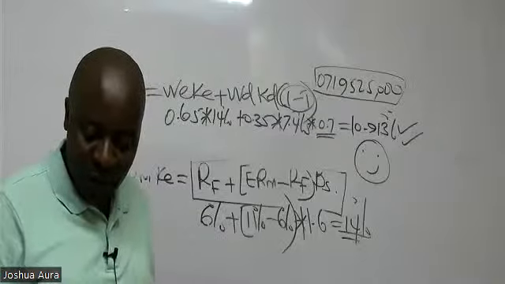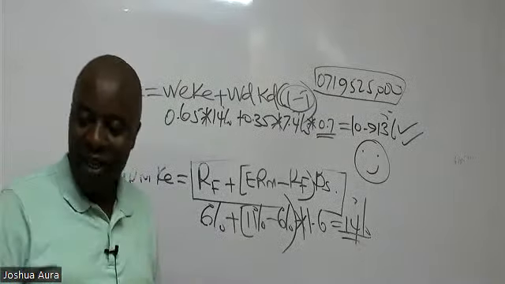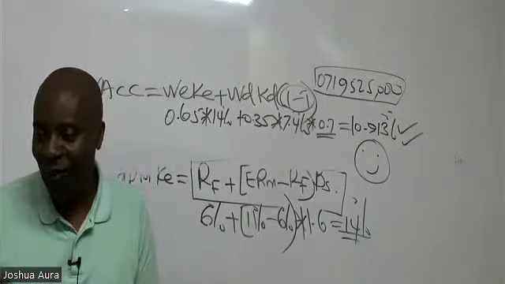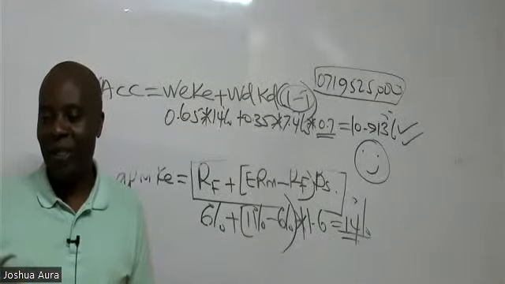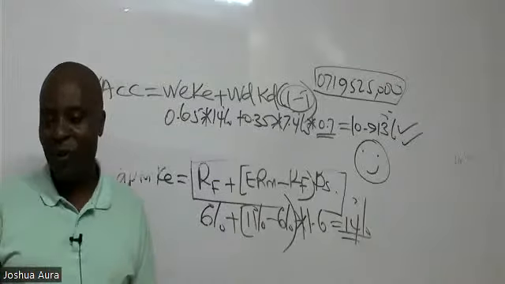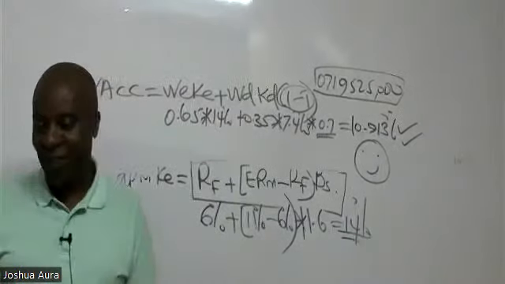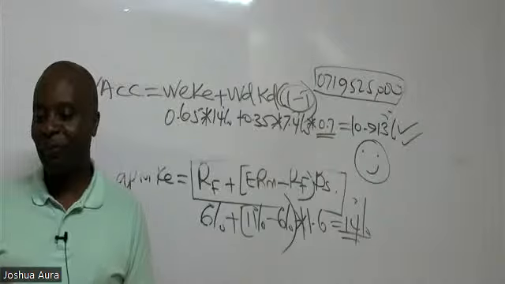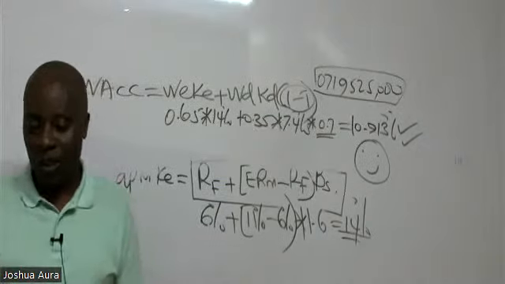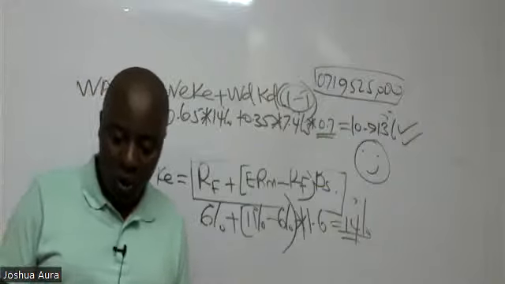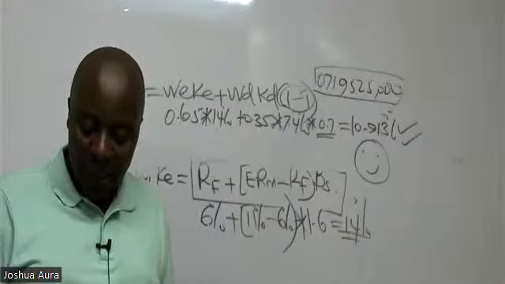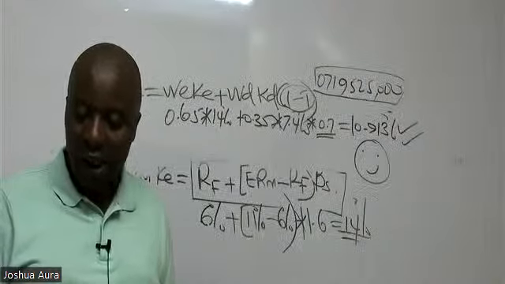So Roman 2, they wanted us to give them WACC. That we have perfectly done. Is there anybody who has a question? If there is no question, in the absence of a question, I would want to go to Roman 3, where they want me to give them the offer price for Tiny Limited using a discounted cash flow method.